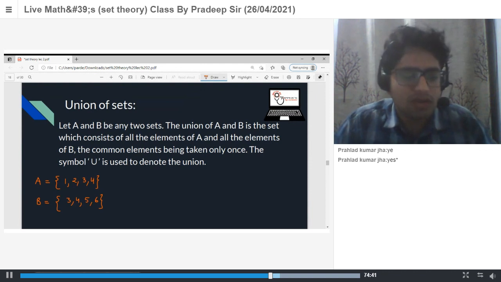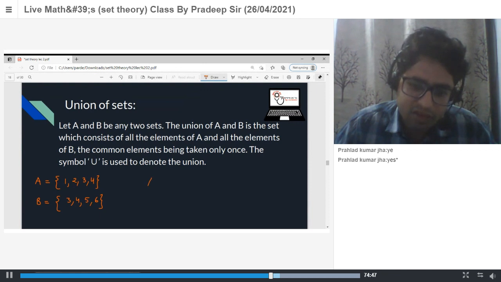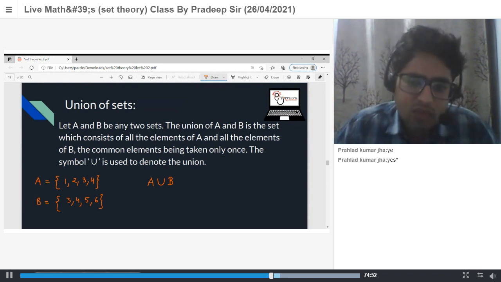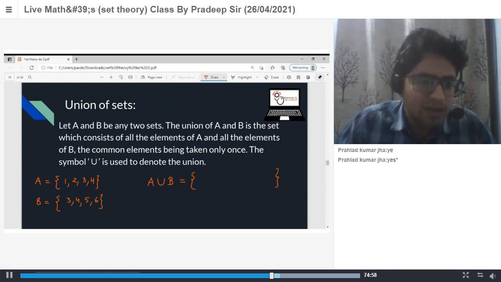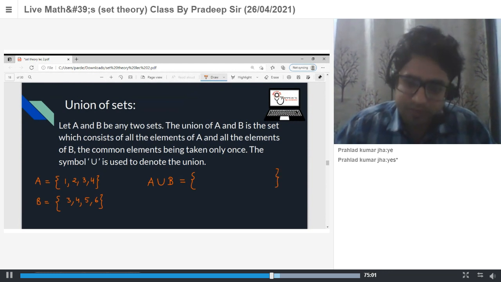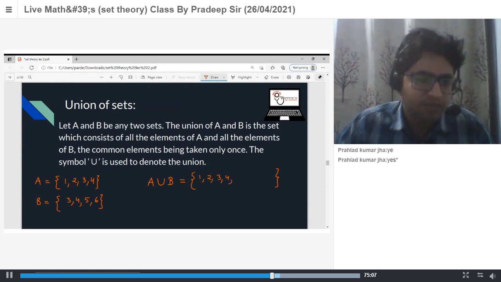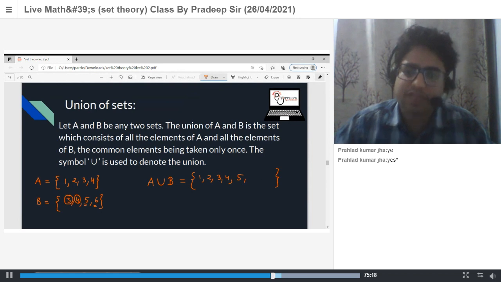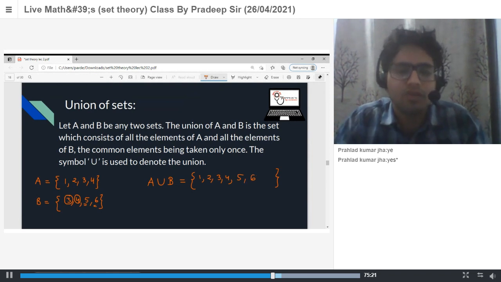If we have two sets A and B, then their union is denoted by A, this symbol union, and B. It means A union B. A union B is the set which consists of the elements of A and B. So A union B contains 1, 2, 3, and 4, the elements of A. Now the elements of B are 4, 5 and 6. We have 4 already here, so we add 5 and 6. So this will be your union of two sets.